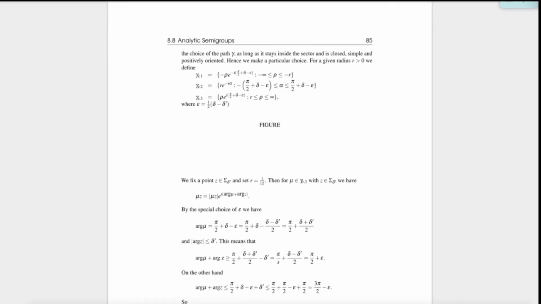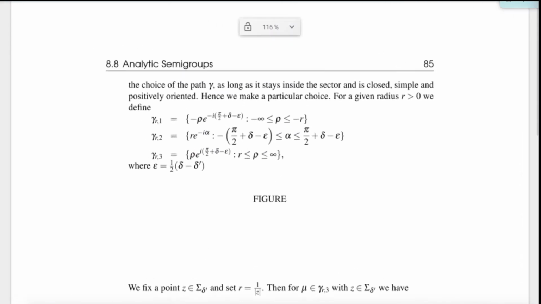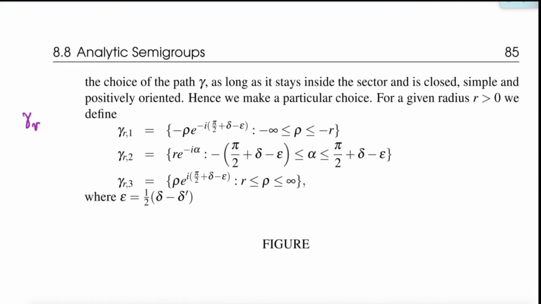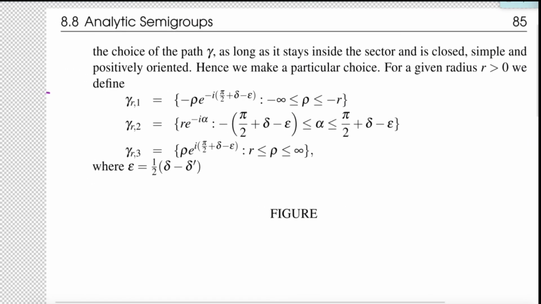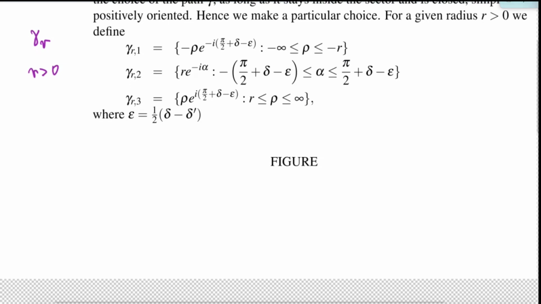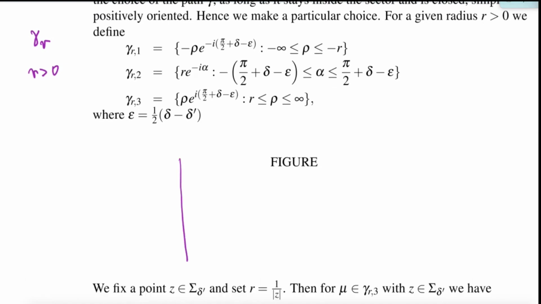And so what we can do then, for our definition of the semigroup, we can choose a very particular path, and this very particular path is called gamma r. And this gamma r consists of 3 parts, gamma r1, gamma r2, and gamma r3, where r is a positive value. Okay, so this cries out for another picture. What I do is look at gamma r2 first. So what I have here, I have radius times e to the i alpha.